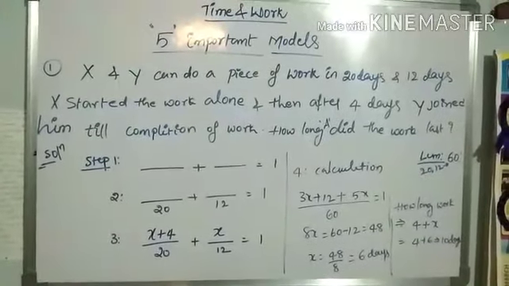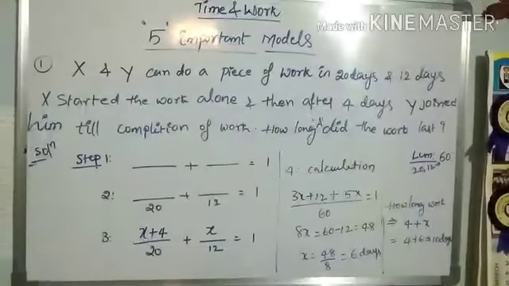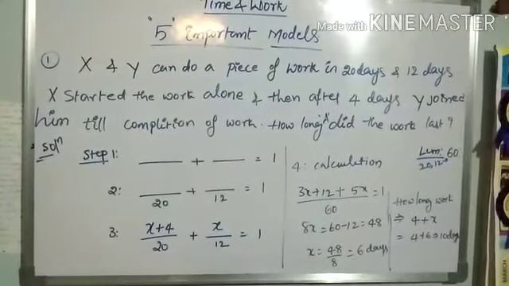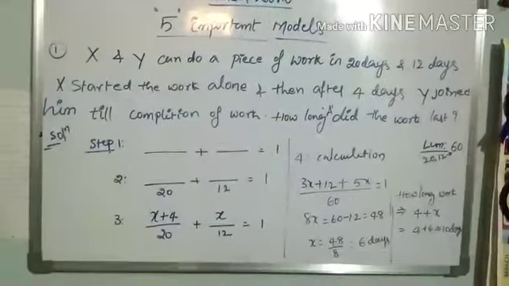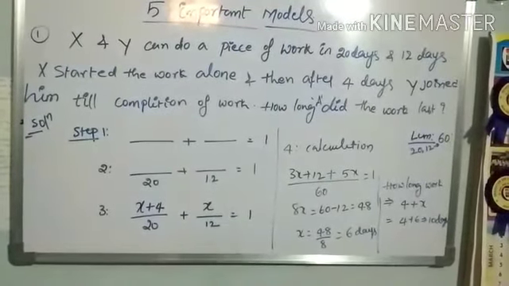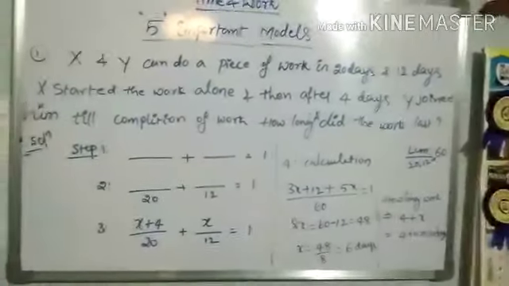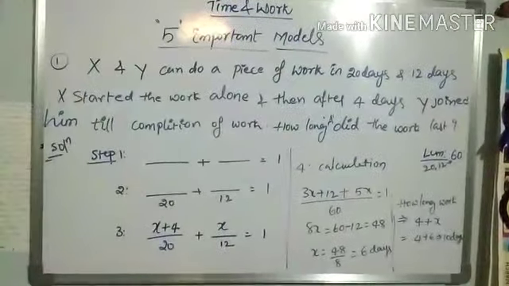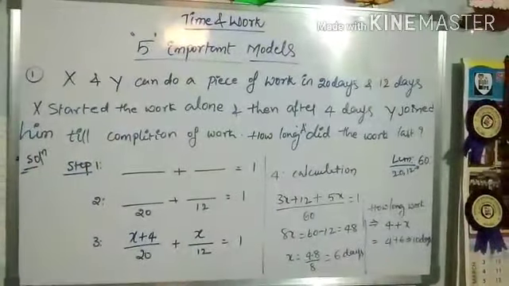So what is the meaning of x equal to 6 days? X and Y together did the work for 6 days. But our question is not x days. How many days did A take? A means X. X did the work until it was completed. Initially he alone worked for 4 days, plus after Y joined, together they worked 6 days. 4 plus 6 is 10 days. The complete work is done by A in 10 days. This is the problem I explained, an important problem and one of the most important models, joining and leaving.